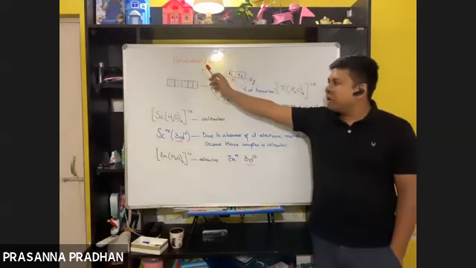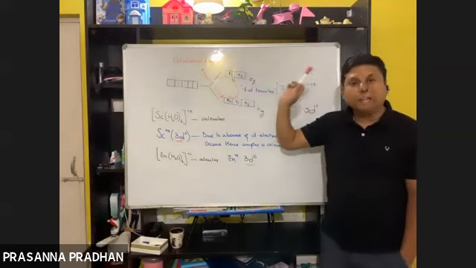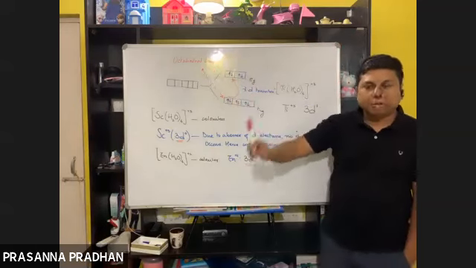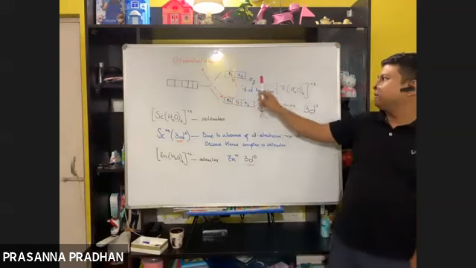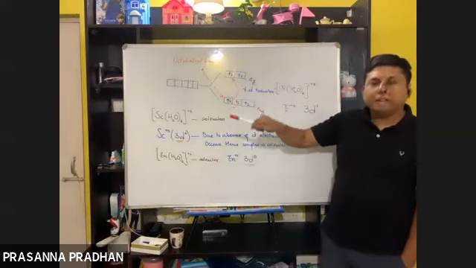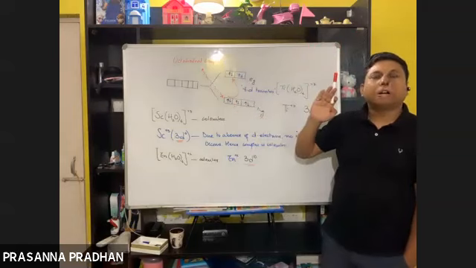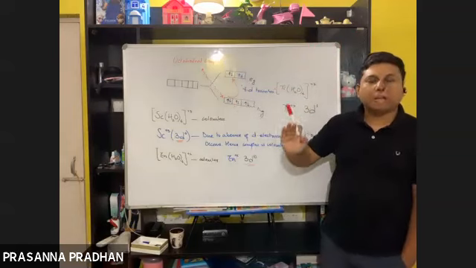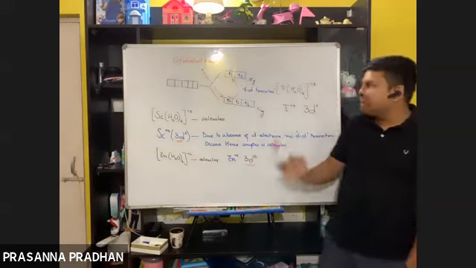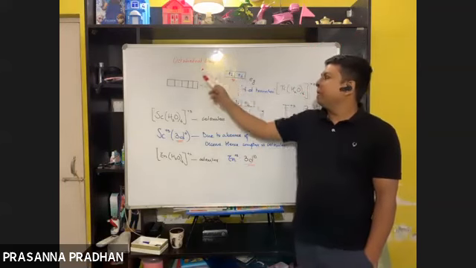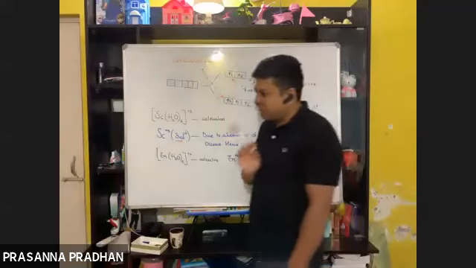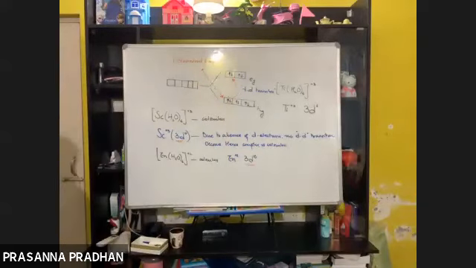So on absorbing radiation from the visible region, the electrons get excited from the t2g level to the eg level. And the color we see is complementary to the color of the wavelength of light absorbed. The color which we actually see is complementary to the color of the wavelength of the light which has been absorbed. Okay, so that's the concept of color. And this phenomenon is also known as the d-d transition.